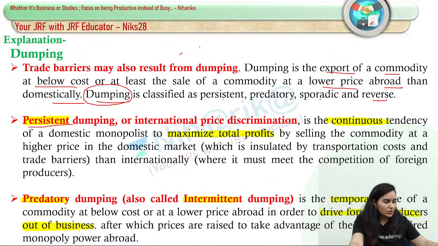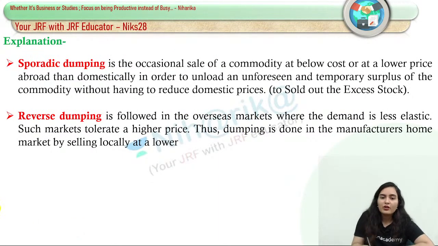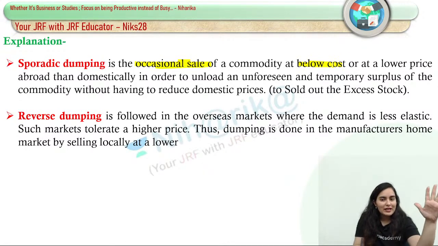This point was there in our marketing also, where we did predatory pricing and loss leader pricing, if you remember the difference. Next one is sporadic dumping. Sporadic is occasional, or temporary. When we occasionally sell the commodity below cost, what is the motive here? So that we can sell out the excess stock.